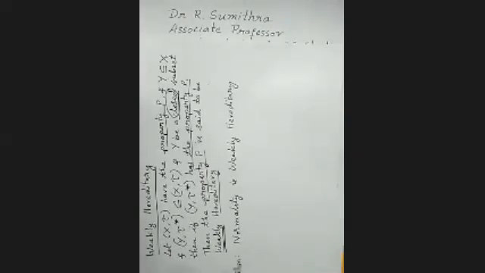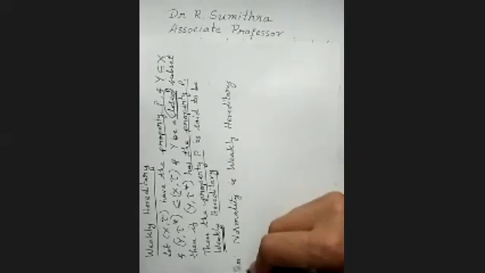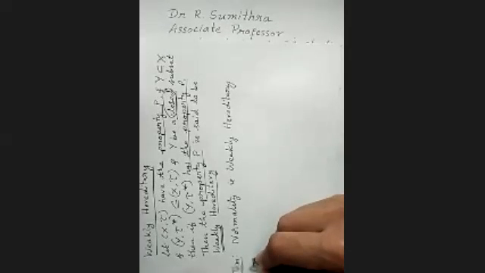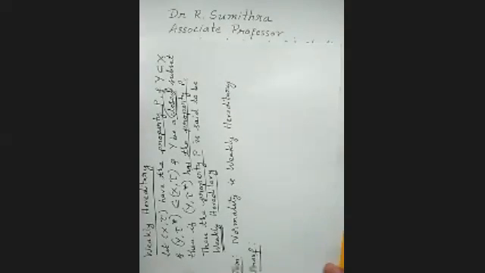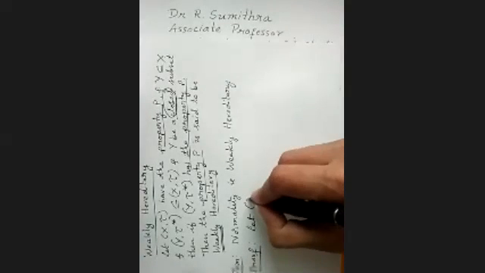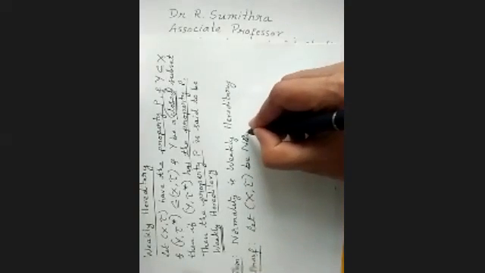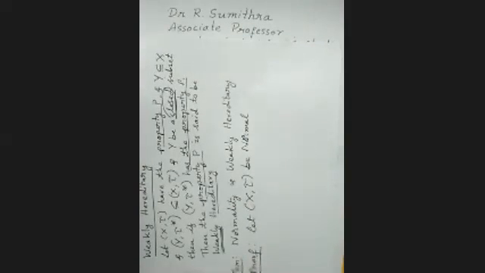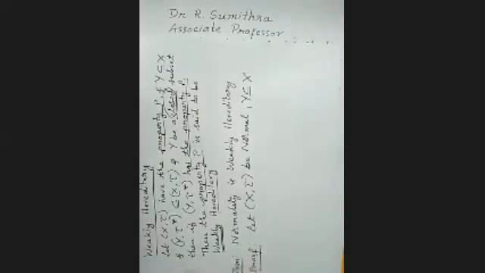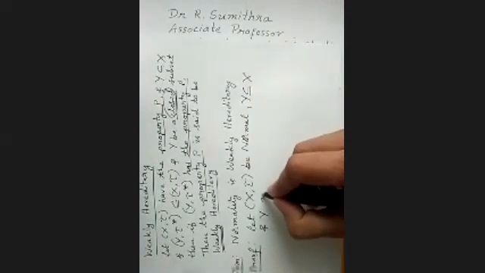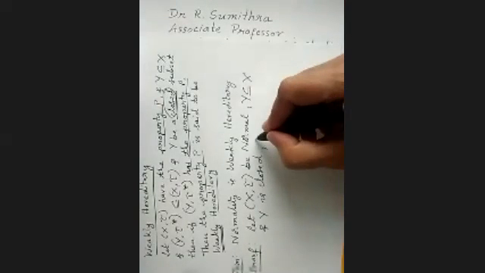Now, we just proved that normality is not hereditary. Now we shall prove normality is weakly hereditary. Proof. Let (X, tau) be normal and Y be a subspace of X, and Y is closed. We have taken a closed subspace, and (Y, tau star) is a subspace of (X, tau).